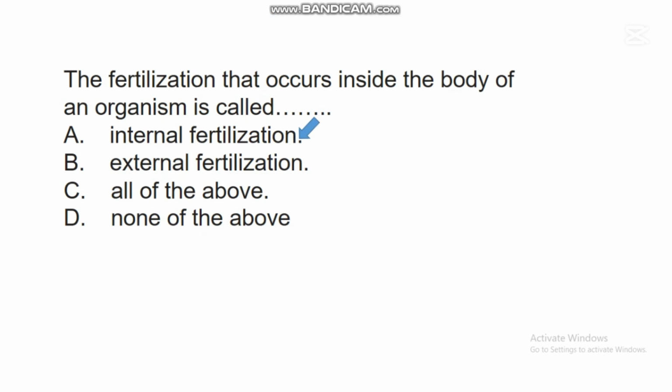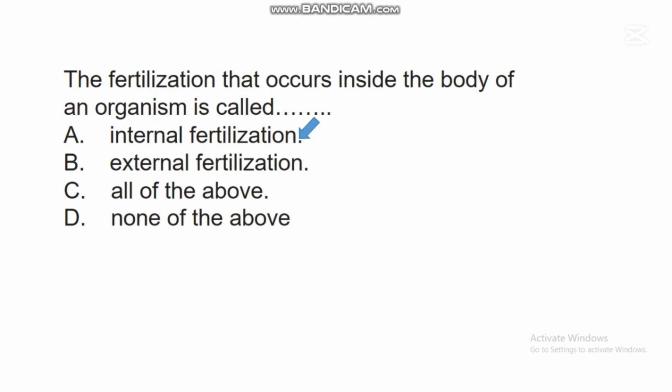Internal fertilization. There are different types of fertilization. Research has shown that in some organisms fertilization occurs inside their body, while in others fertilization occurs outside their body. Human beings are an example of an organism in which fertilization occurs inside the body.